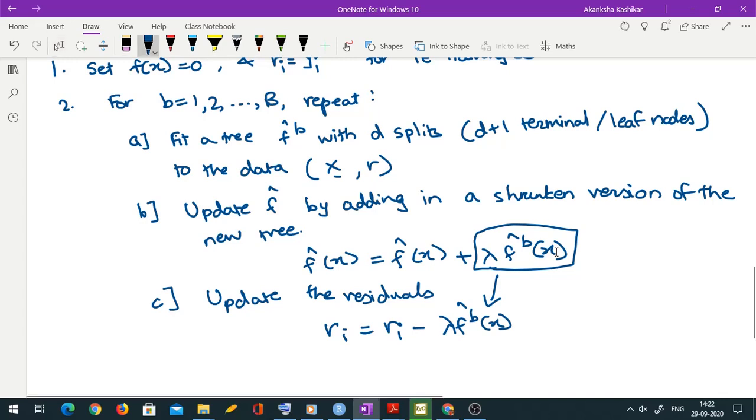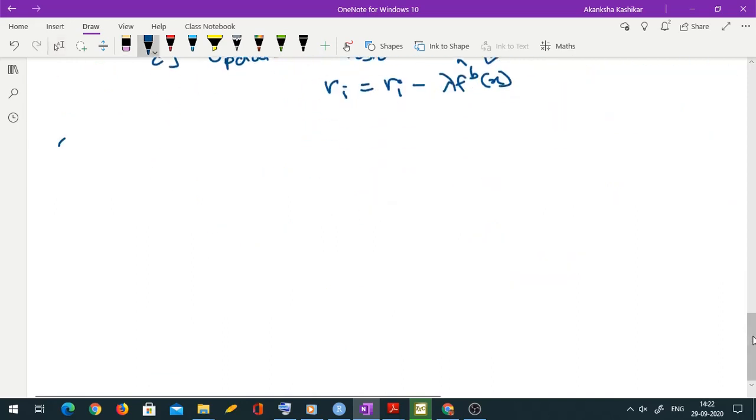So initially we start with r_i equal to y_i. So we fit a tree to actual x and y. We get some small tree. Then we update the fitted value by the original fitted value, which initially is 0. So basically we will just take lambda into the fitted value of the first tree, but at the next steps it's going to get added and residuals will get updated, and with those residuals as response we would go to step A. Okay, so this is same as what I described.